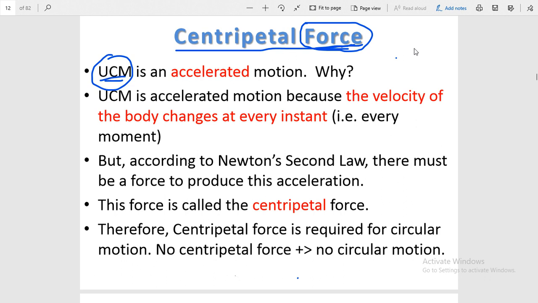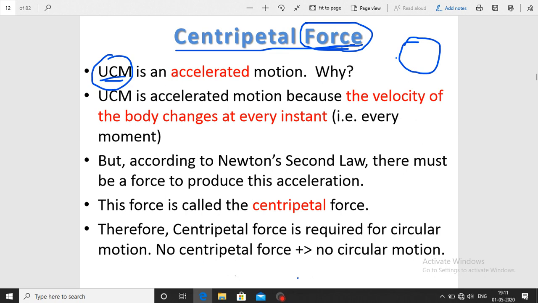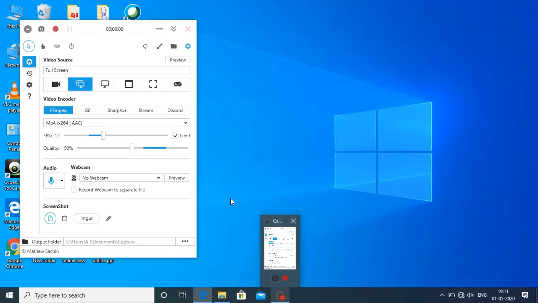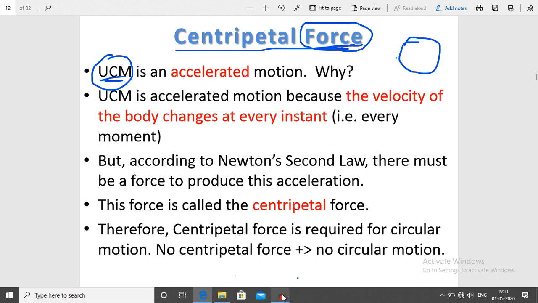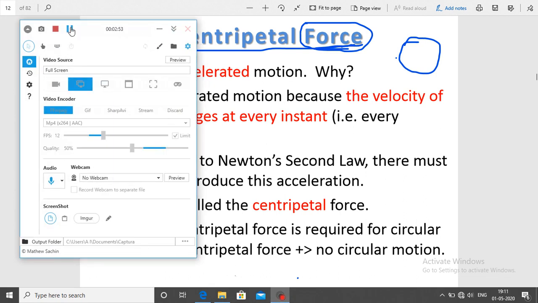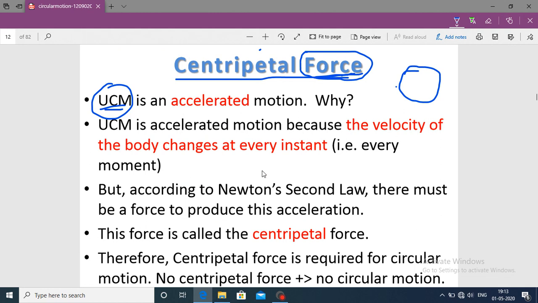So students, let us consider an object is moving on a circular path. Suppose this is a circular path, and suppose an object is moving on this circular path. Okay, so students, you can see, suppose this one is a circular track and suppose any object is moving on this track in anti-clockwise direction.